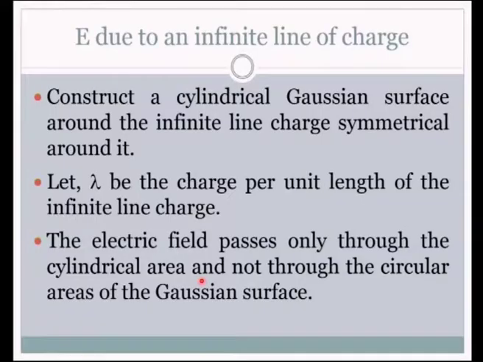Now, we will move on to the next distribution, maybe a line of charge. If charges are arranged in a linear manner, we will do that. Electric field due to an infinite line of charge. Where do we come across this kind of line of charge? Suppose we have a non-conducting rod, a non-conducting material on which charges are kept. Due to these charges, how do we get the electric field around the rod? So that is the meaning here.